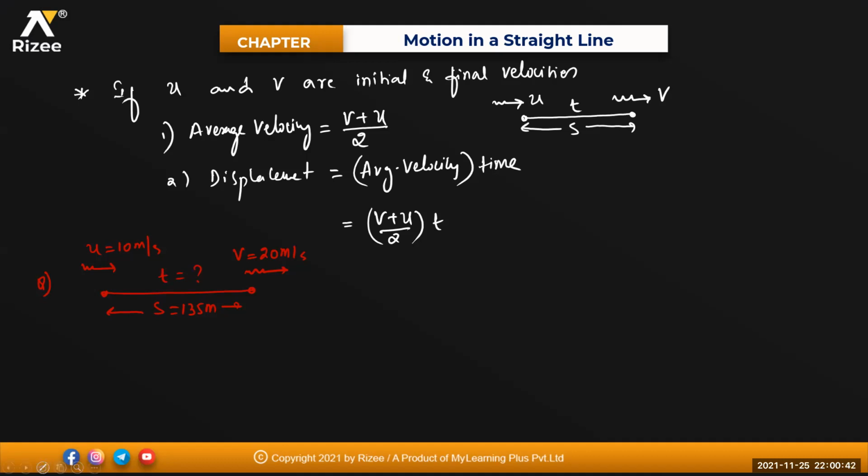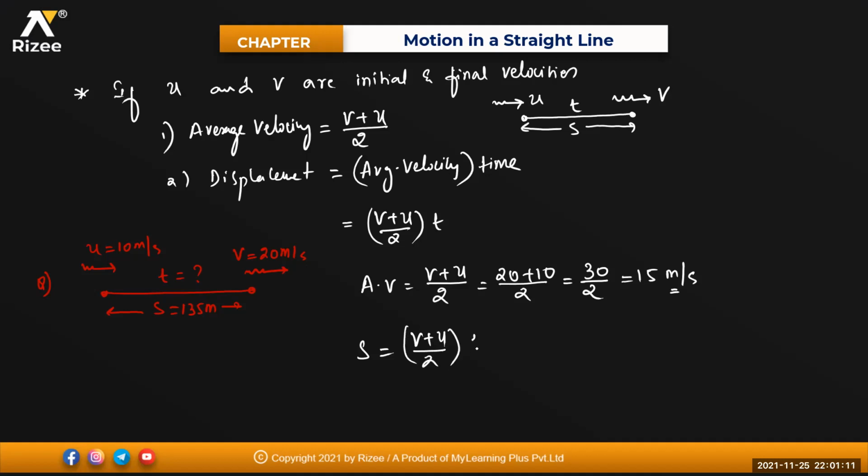First, what we need to do? Average velocity. Average velocity is (v + u)/2. v is 20, u is 10. 20 plus 10, 30, divided by 2. That will become 15. 15 meters per second is the average velocity.